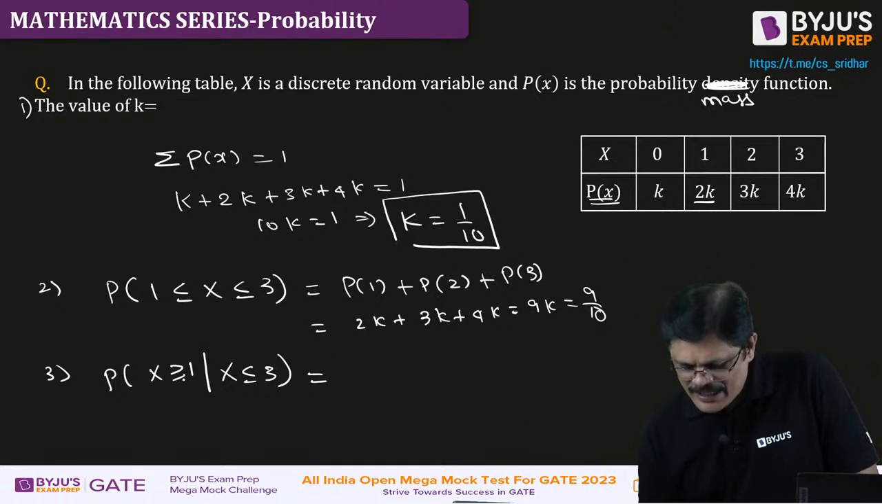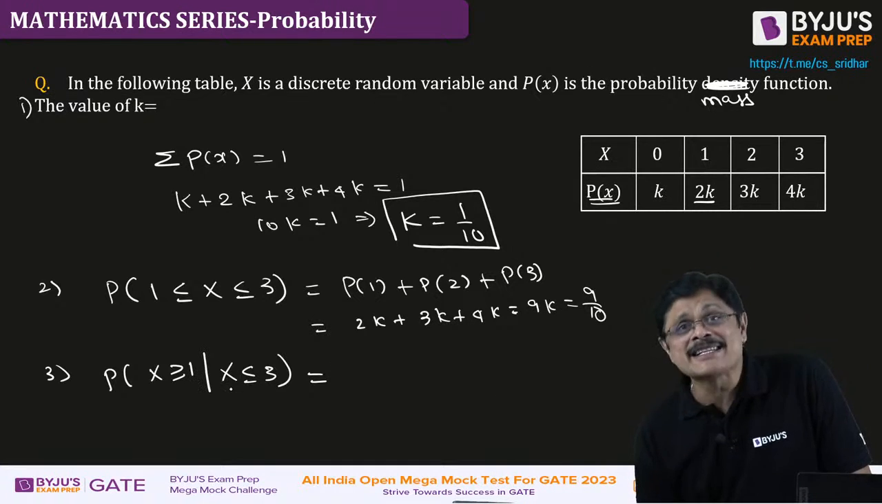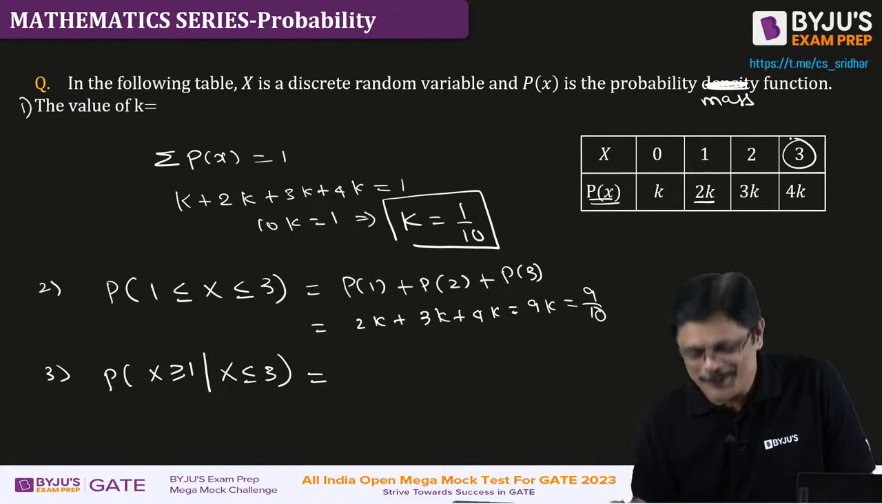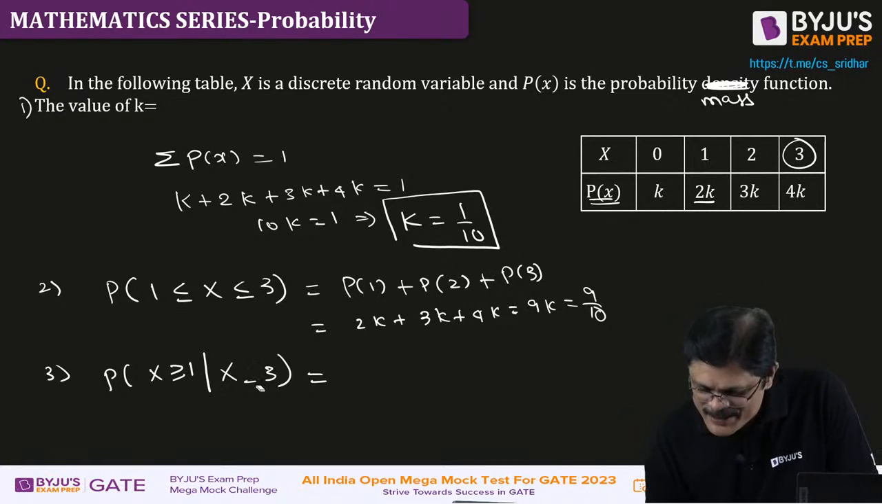Now what is it? X greater than or equal to 1 given that x is less than or equal to 3. See, x less than or equal to 3 means good. So what we do? We'll make a change.